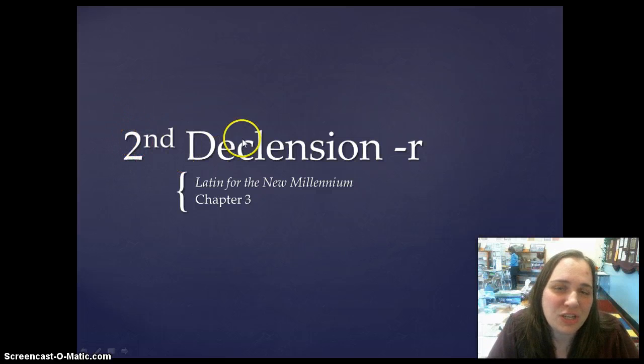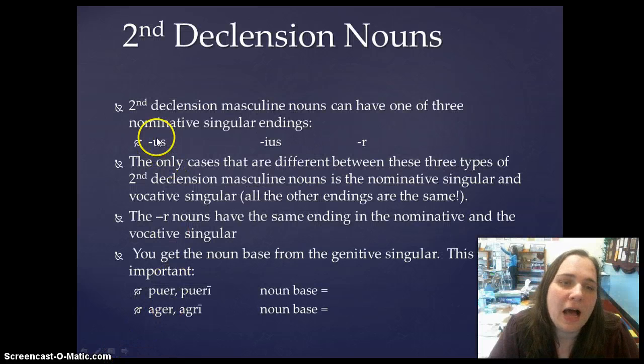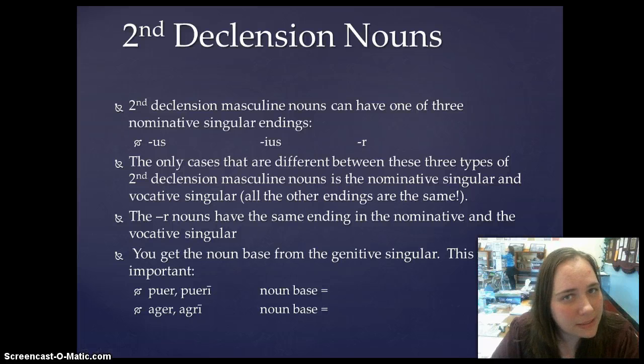It is second declension masculine -r nouns. Now let me remind you, second declension nouns can be masculine or they can be neuter, and we're not talking about the neuter ones at all right yet. We're still just talking about the ones that can be masculine, okay?